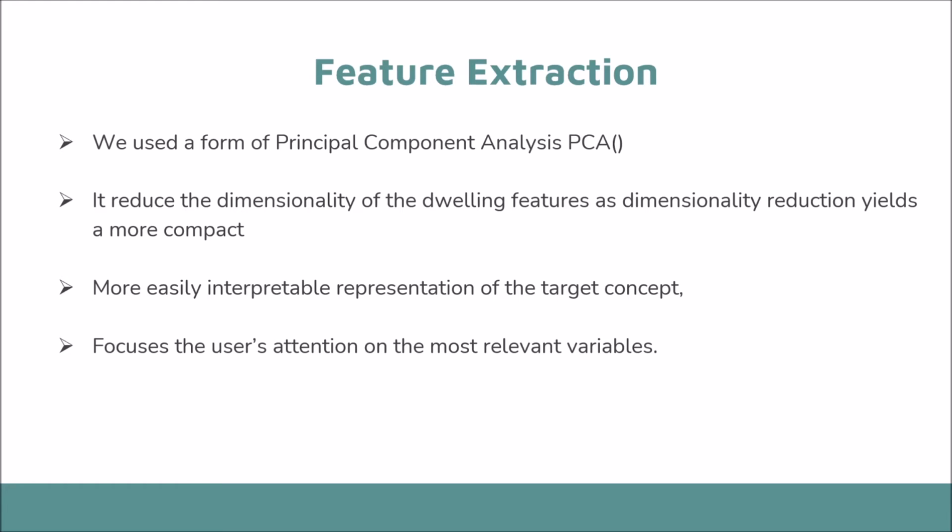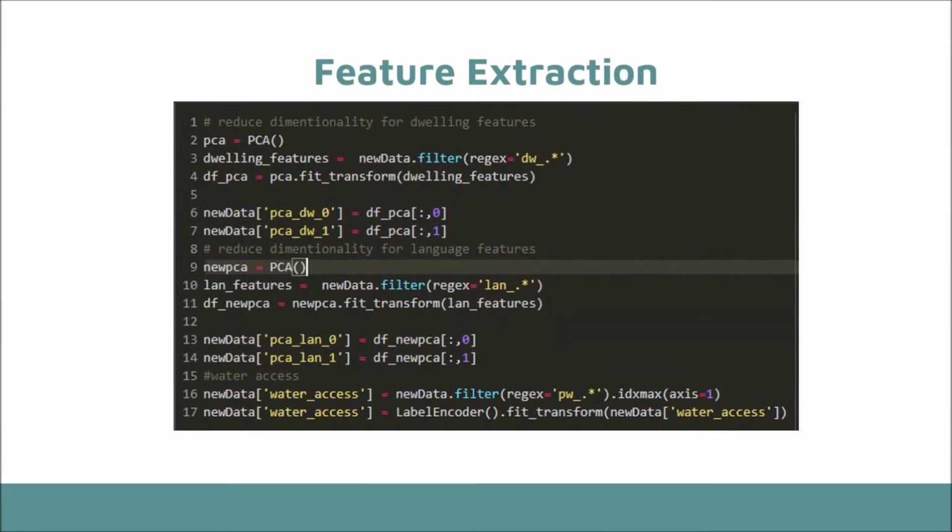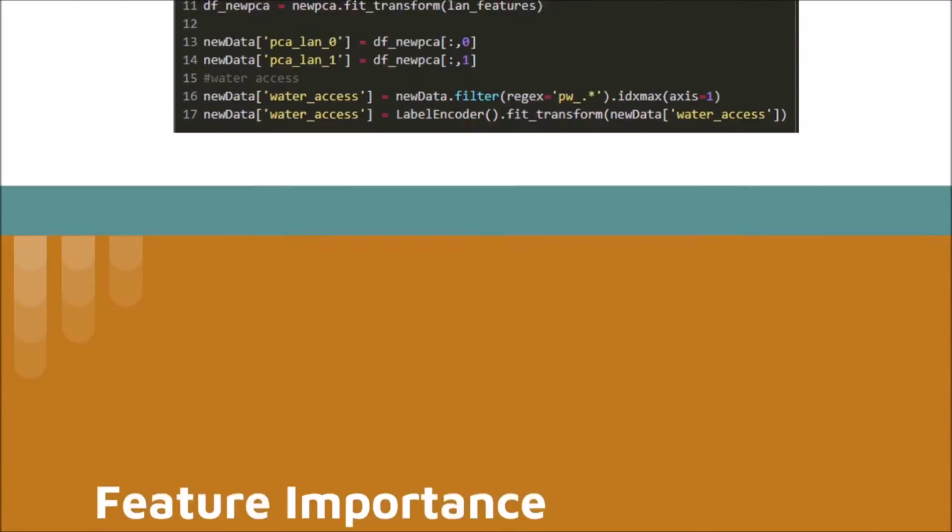It is desirable to have simple models that generalize well, and in turn, input data with few input variables. This results in the data set being more compact and easily interpreted, allowing us to identify the relevant important variables which affect the target variable the most. This is the sample code that shows the dimensionality reduction for the dwelling features and the language features.